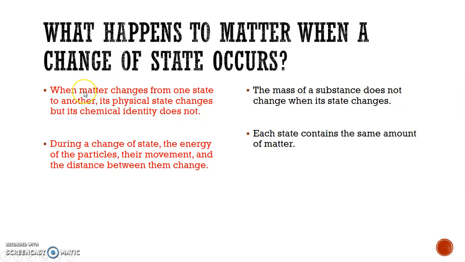All right. So when matter changes from one state to another, it's a physical change, but the chemical identity will not change. So that's a big, important factor there. Now, you cannot change the identity of the substance just by changing the state. Okay. So in a change of state, the energy of the particles, their movement, and the distance between them will change, though. Okay. So if you keep adding energy, they're going to move faster, and they're going to get farther apart. You take energy away, they're going to go slower, and they're going to move closer together.